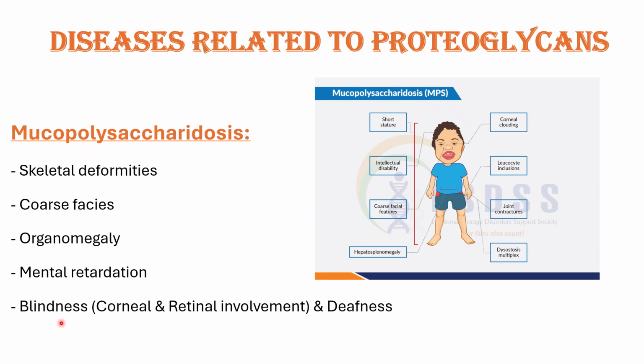Blindness because of corneal and retinal involvement and also deafness. We can see a characteristic finding called corneal clouding, which is exclusively present in type 1 mucopolysaccharidosis.